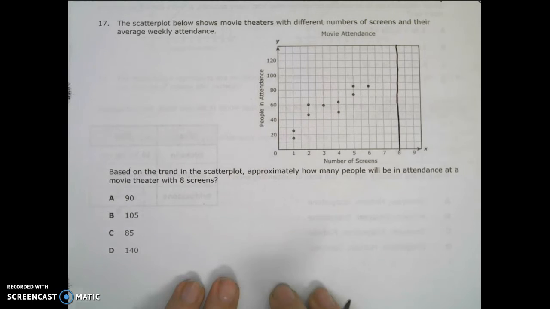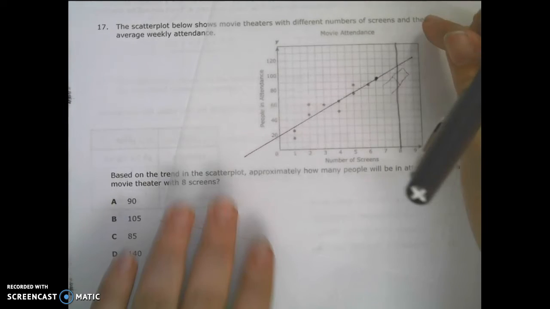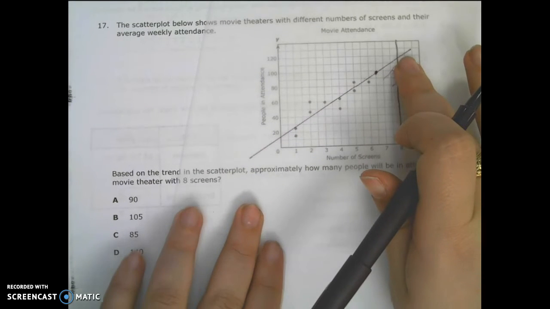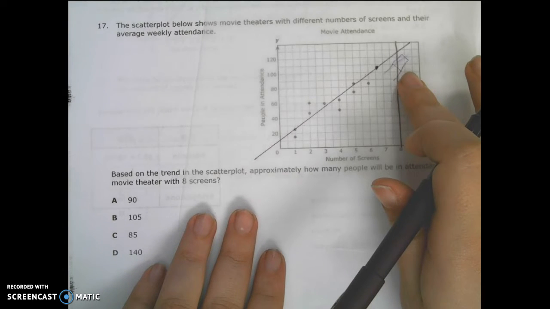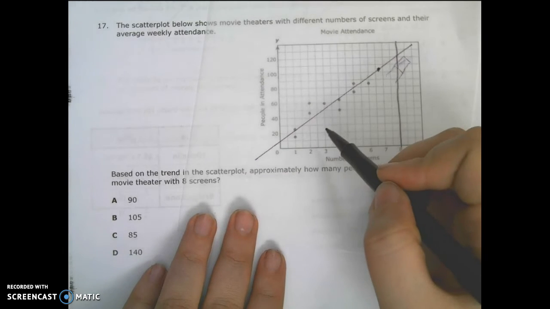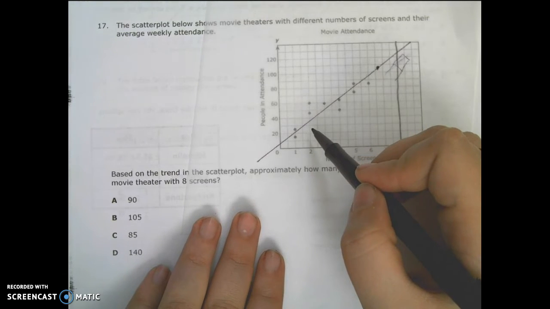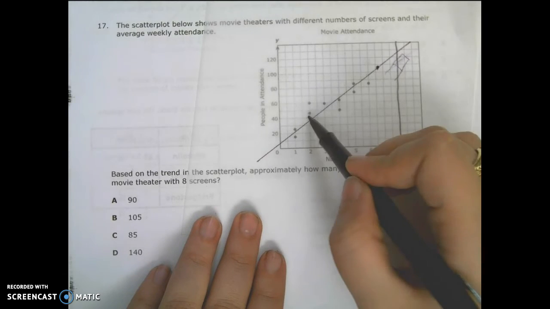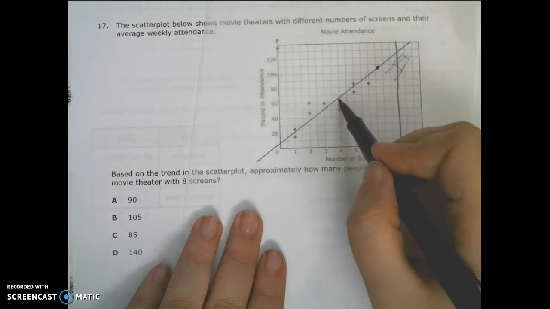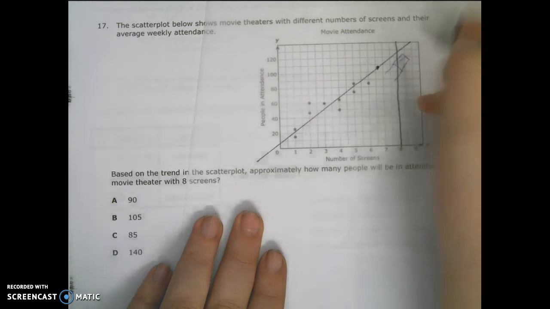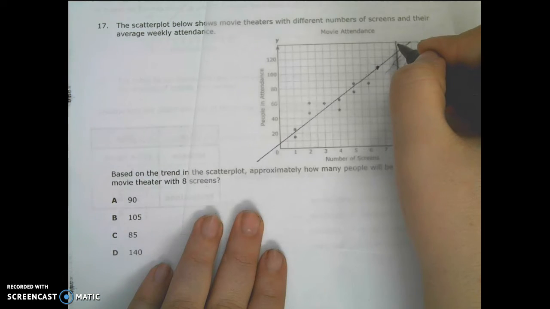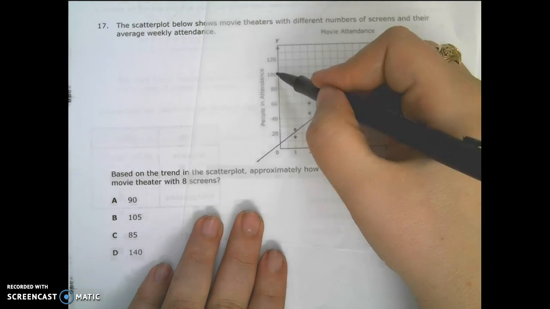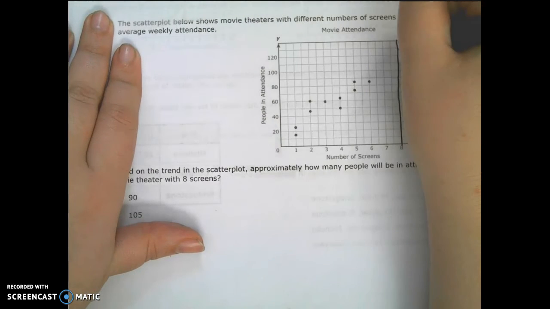It's a prediction, so we're going to use the same line that we used for our other prediction. Remember, you can kind of ignore what I drew there before, but we want our line to go through approximately the middle, to where we have the same number on top and on bottom. See here, we have 1, 2, 3, 4, 5 on top, and 1, 2, 3, 4, 5 on bottom. So it's going to hit between 120 and 125, or 130, because each of these go up by 10. So it's going to hit somewhere around here.